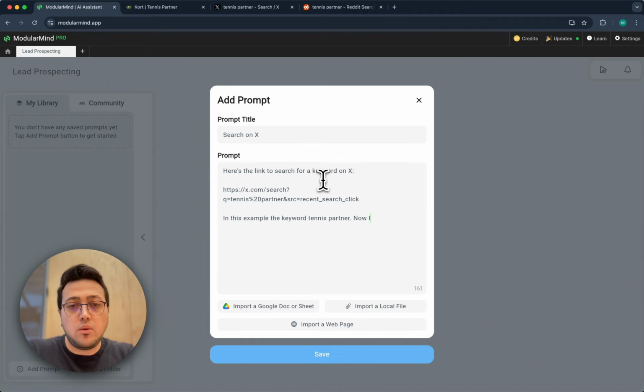And I say now I want you to search for these keywords and retrieve the details of the posts you found.